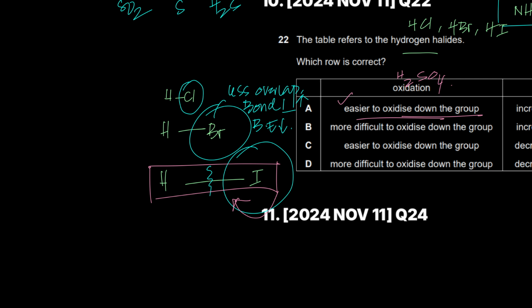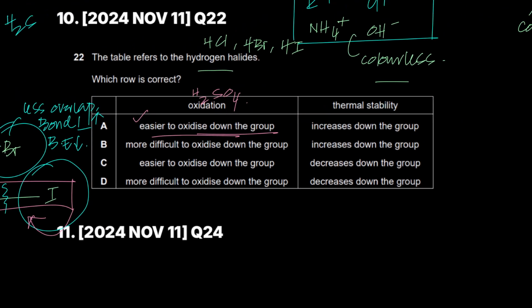It will reduce conc sulfuric acid, but this conc sulfuric acid can therefore easily oxidize HI, right? If this can reduce conc sulfuric acid easily, that also means conc sulfuric acid can oxidize this easily. That's why it goes into I2 and whatever. And HCl, conc sulfuric acid does not even oxidize HCl. The reaction stops after the first part. So this is absolutely a correct statement.